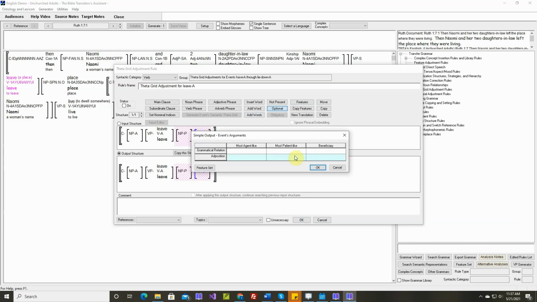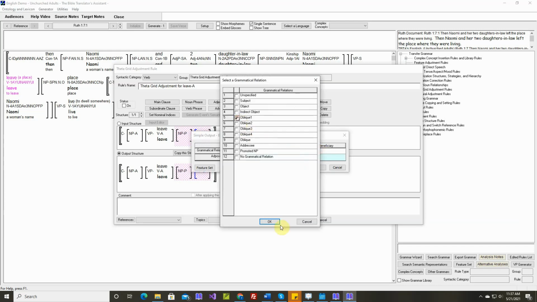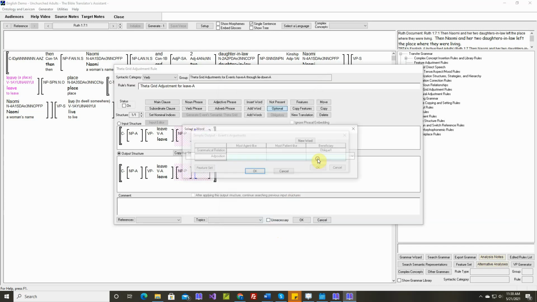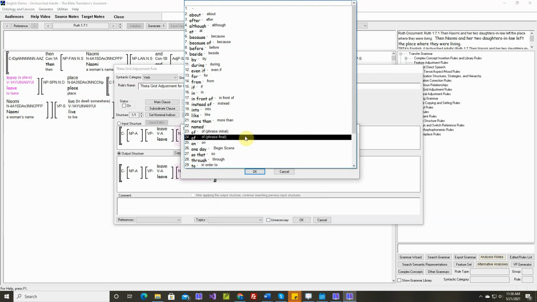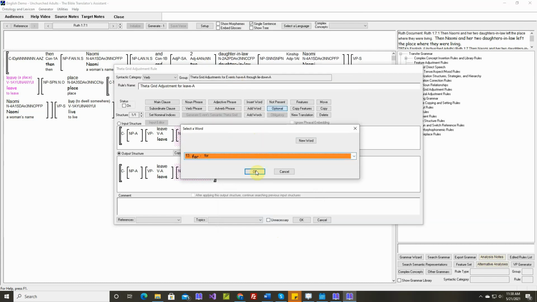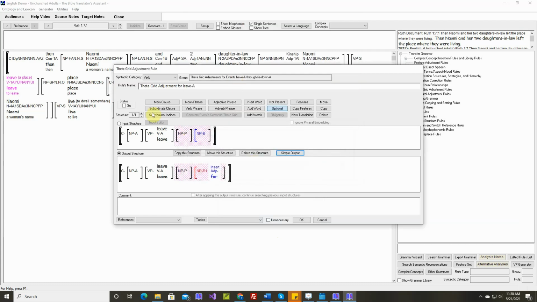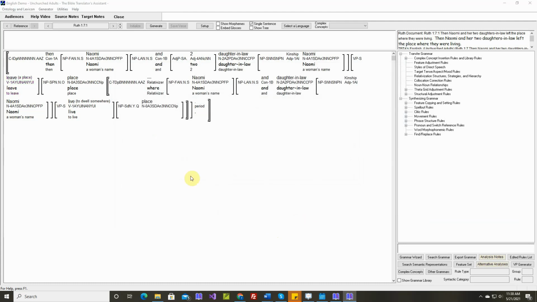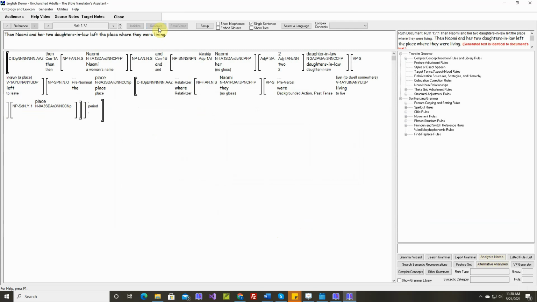And then in the output, let's say the beneficiary is _1 with the preposition for. Generated text is identical.